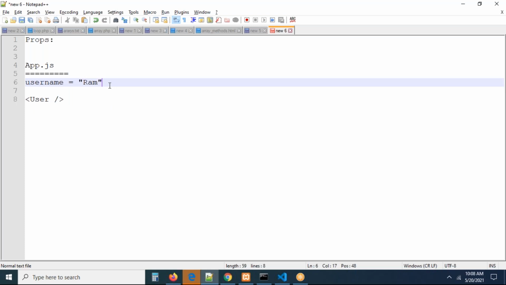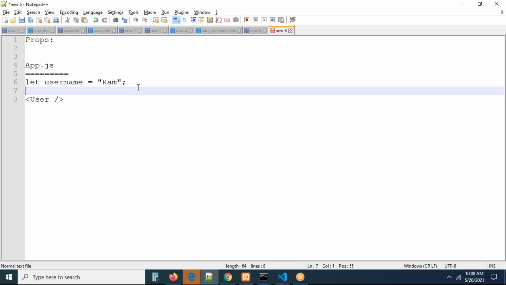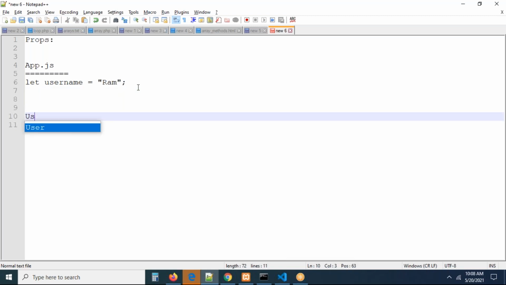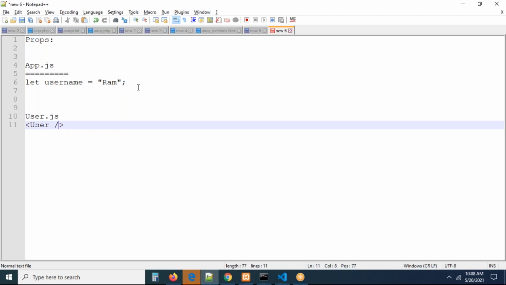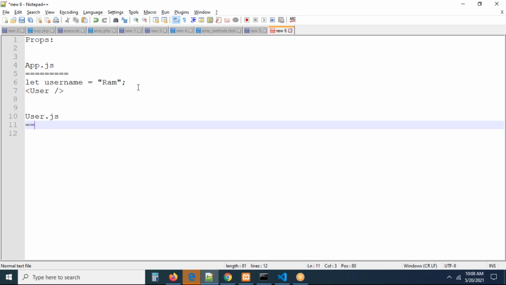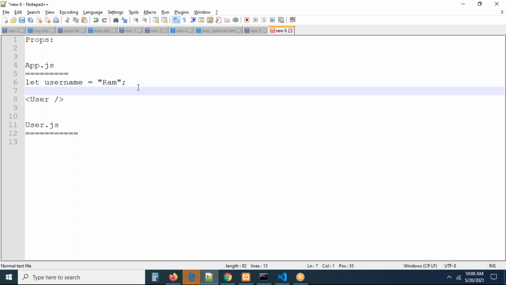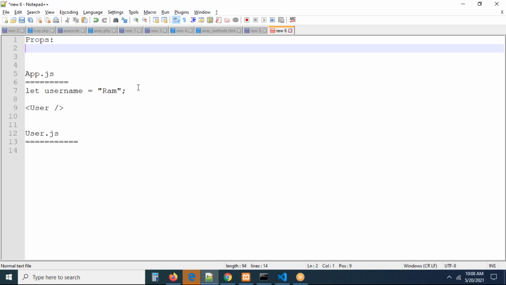Where is the variable name here? This is the variable name. Remember, this variable may be a constant or let, whatever it may be. I want to transfer this variable into the user component, where I want to display welcome to rom. The data was in app.js. This is my user.js. Generally, once you create your component, it should be rendered into your app component because that is the root component. So how can we pass data from app.js to user.js? By using the concept called props, communication between component and component.